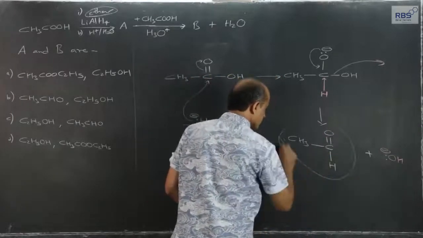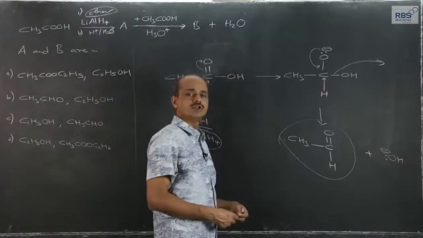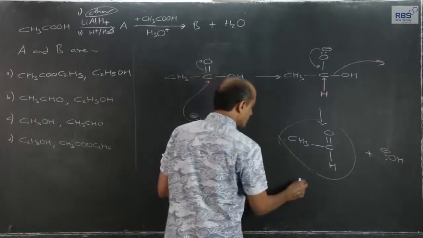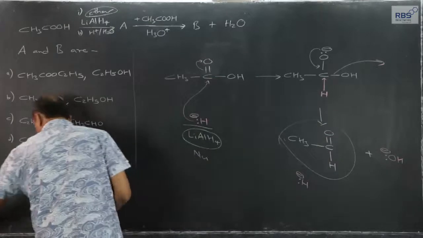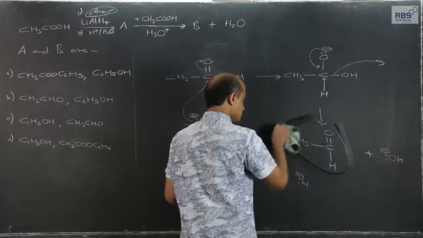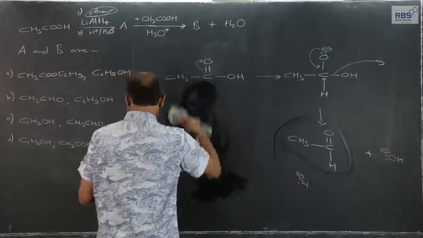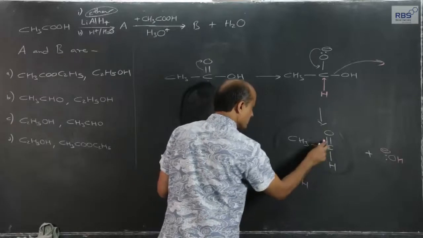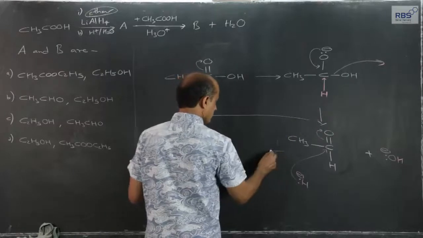This further again reacts with another molecule of hydride, means hydride ion available from lithium aluminum hydride. So, hydride ion again attacks this aldehyde. Let me show it here. So, I will rub this now. Electron pair, same pattern, and therefore, what I get is this.